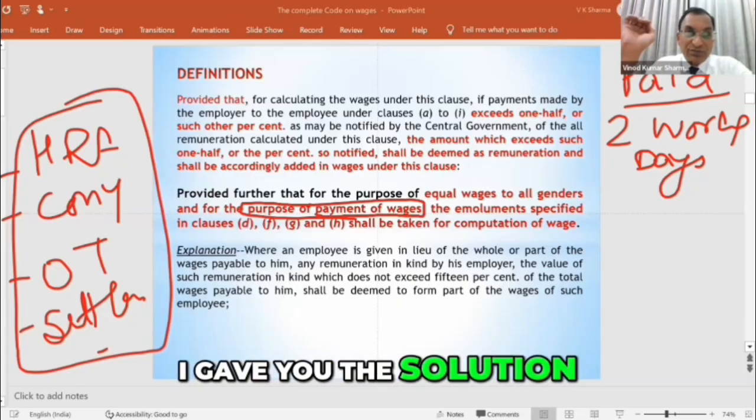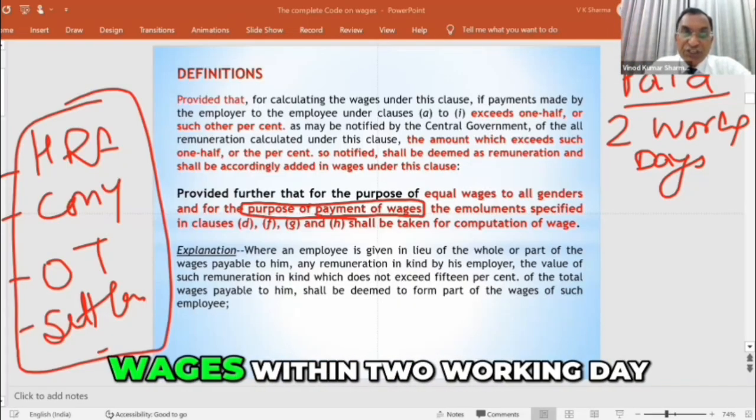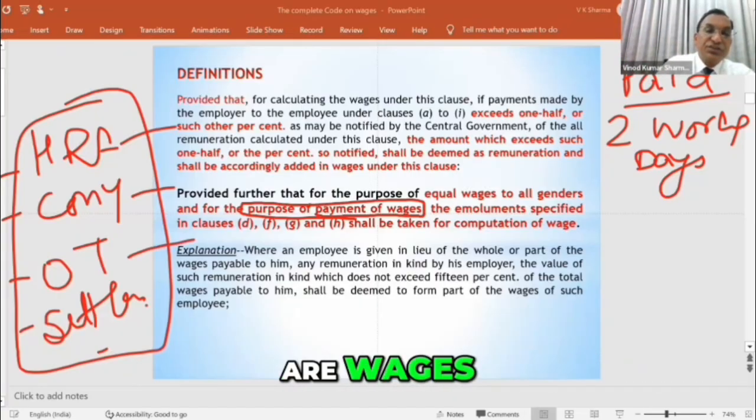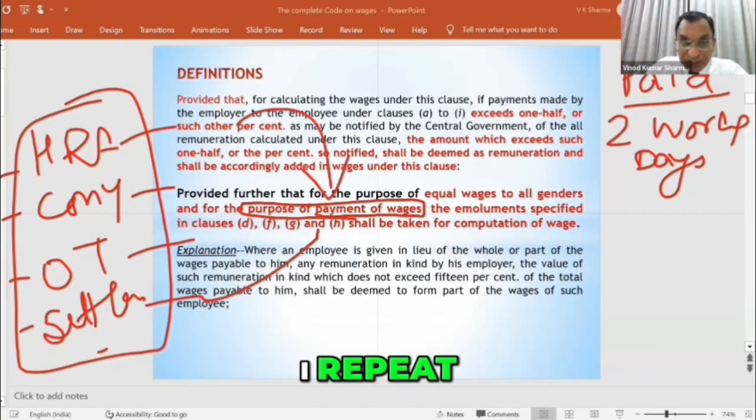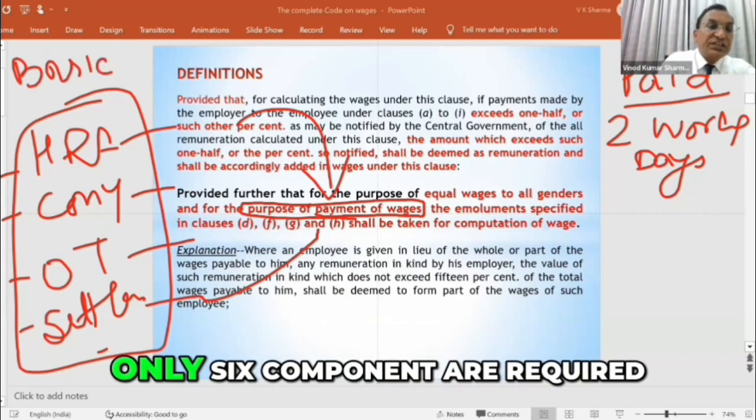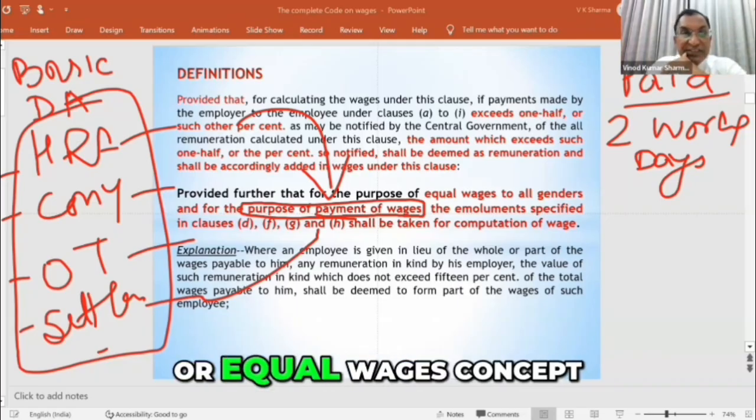I gave you the solution how to avoid that. Today also I'm giving the solution that how can you pay wages within 2 working days of that clause. Remember, only these 4 components are wages for payment of wage concept. I repeat, for the payment of wage concept, these are the 4 components plus basic and DA. Only 6 components are required for the payment of wage concept or equal wages concept.